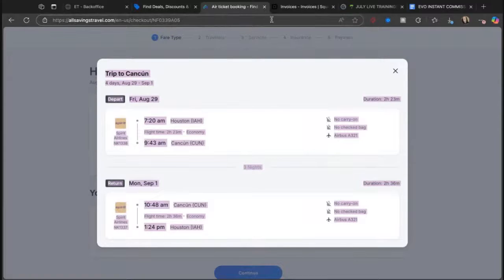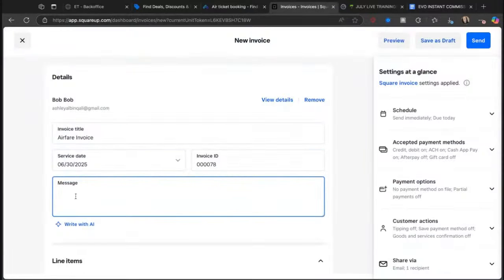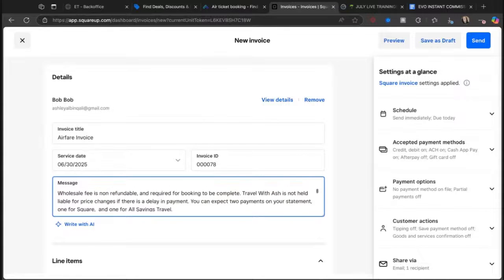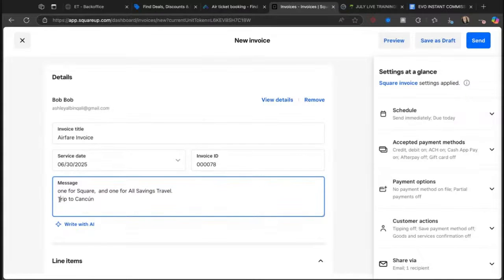Imagine if you were doing a long flight. Oof. You might want to screenshot it, but you can't. You can add an attachment at the bottom. Okay. Then we're going to make it look pretty because it looks bad. Really bad. Trip to Cancun. Oh, snap. I made it worse.